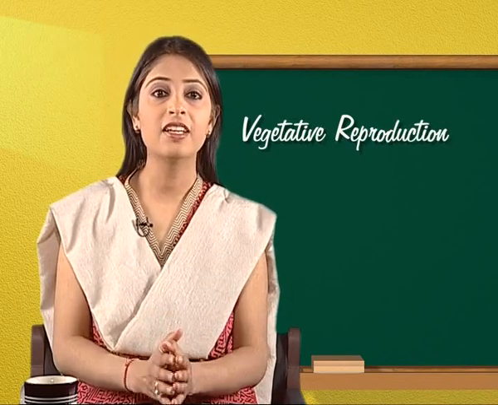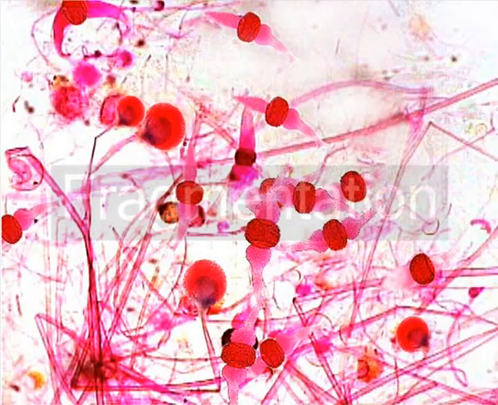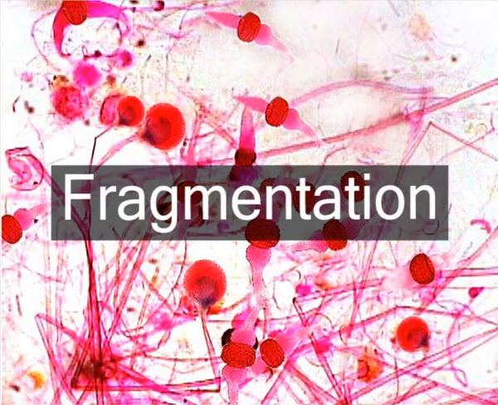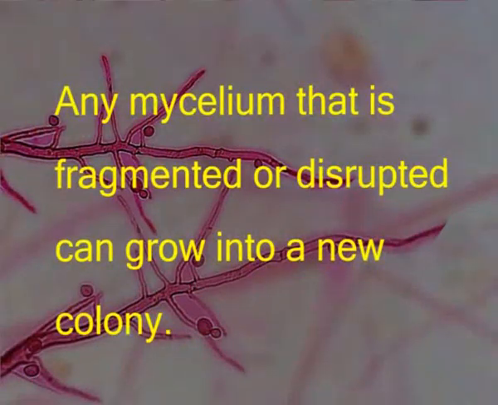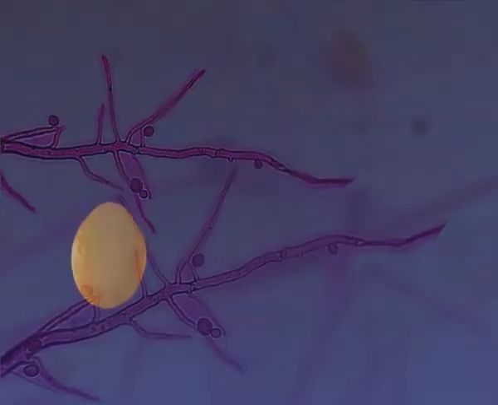Vegetative reproduction. Let us check different methods of vegetative reproduction. Fragmentation. Many fungi can reproduce by fragmentation. Any mycelium that is fragmented or disrupted can grow into a new colony.